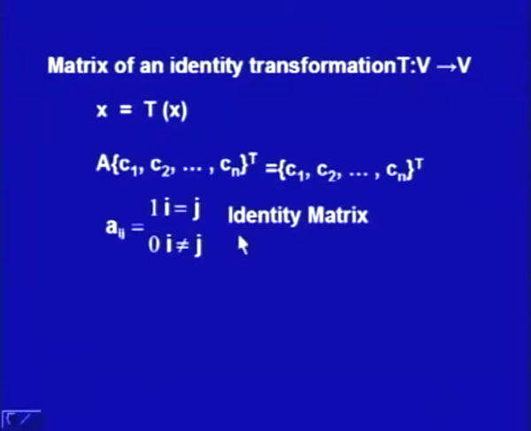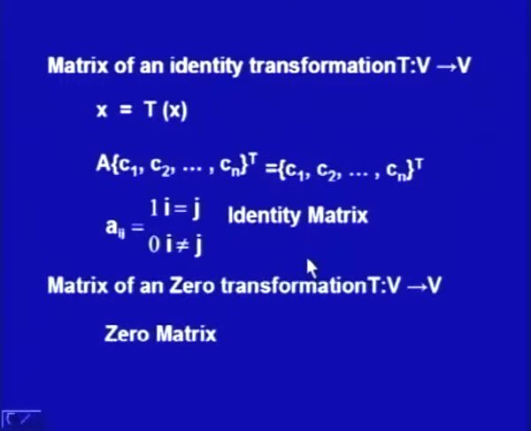If we recall the definition of the identity matrix, this is nothing but that definition. Aij is equal to 1 when i is equal to j. That means in the diagonal we have 1 and the rest of the elements are 0. Such a matrix is an identity matrix, or we can say this identity matrix is associated with the identity transformation T.